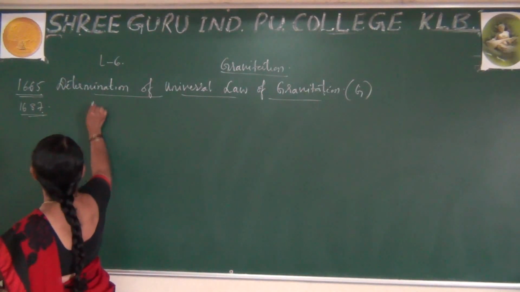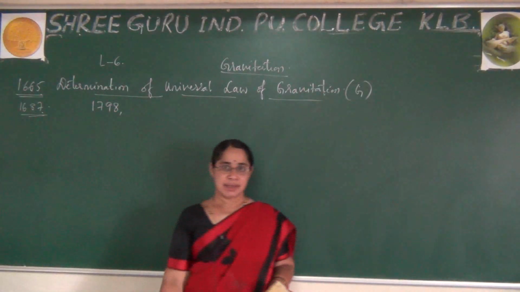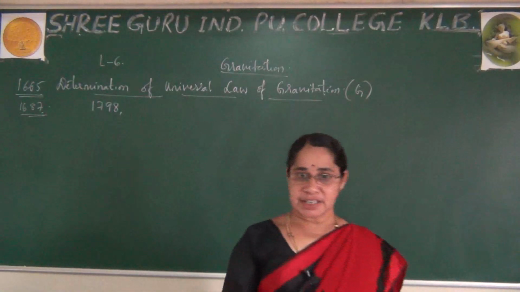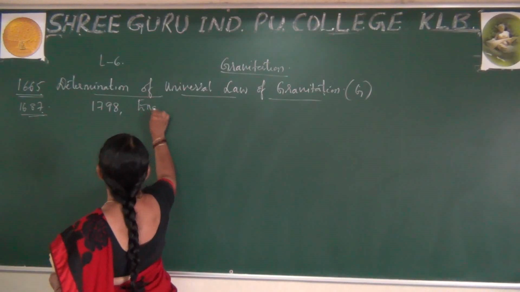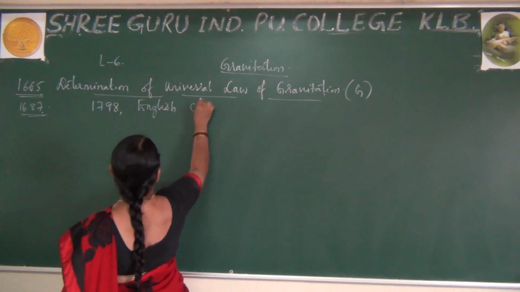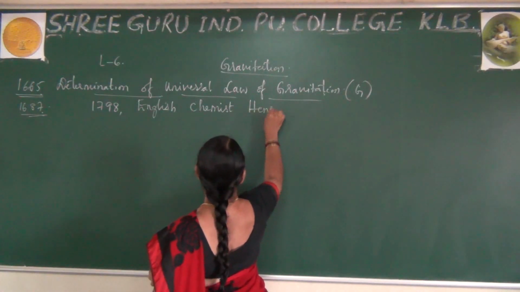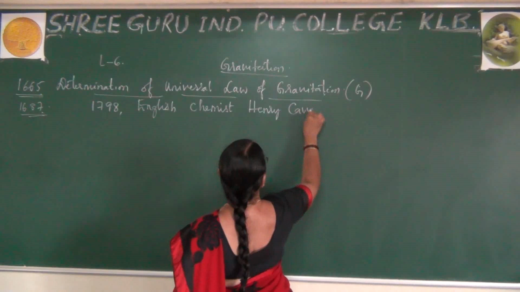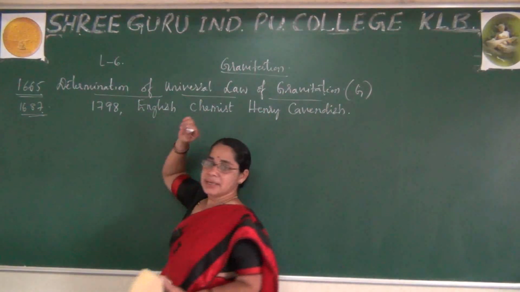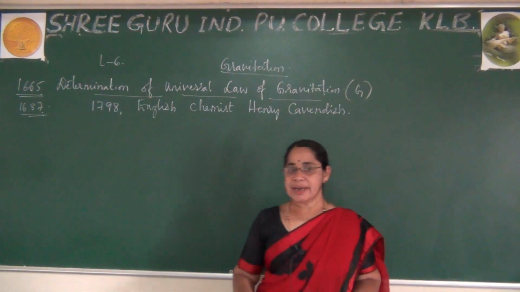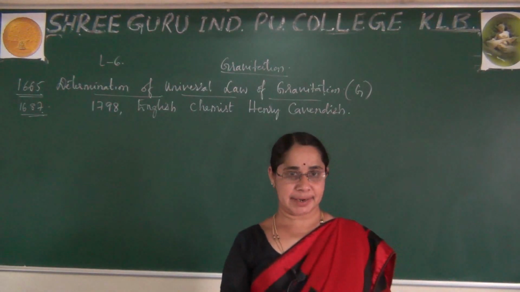that is in the year 1798, after completion of 100 years, an English chemist, please observe, an English chemist by the name Henry Cavendish, observed the value of G, and he did the experiment in the laboratory.